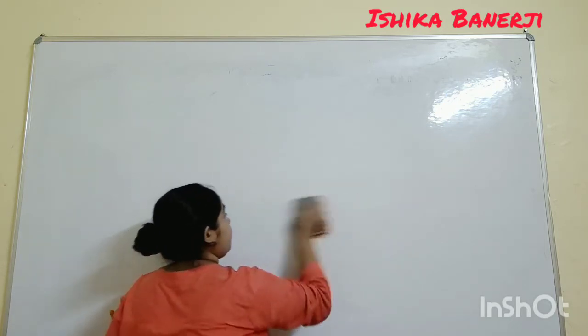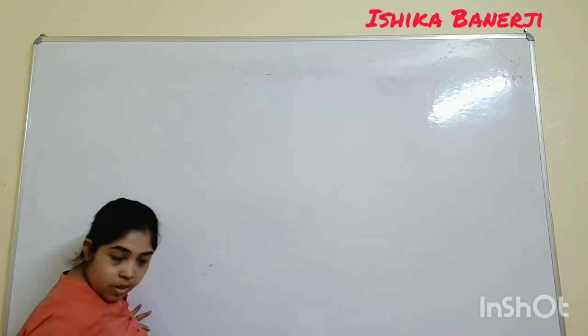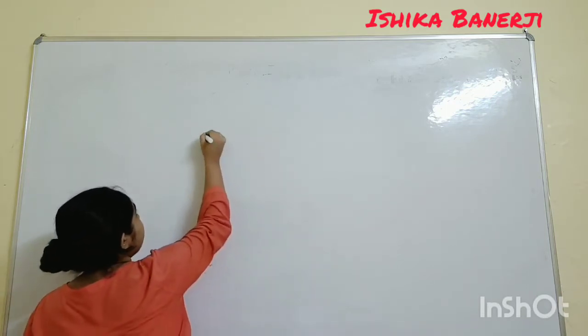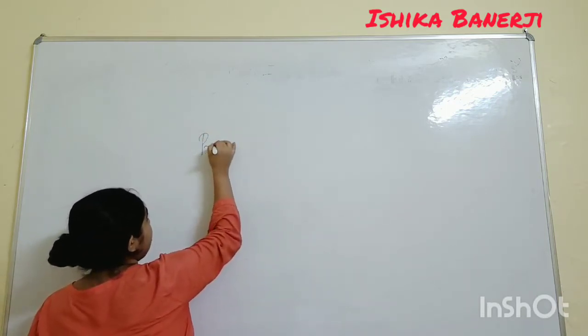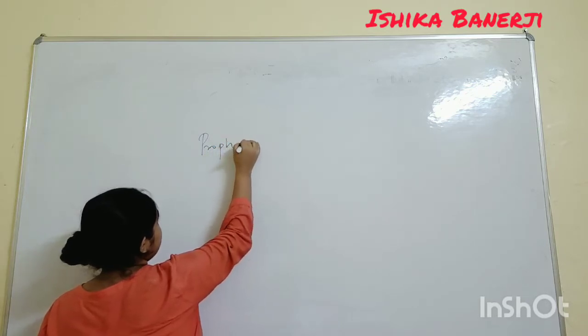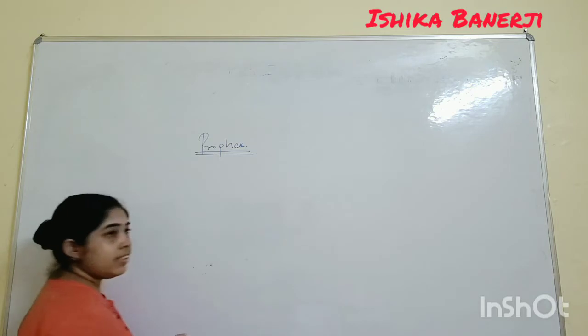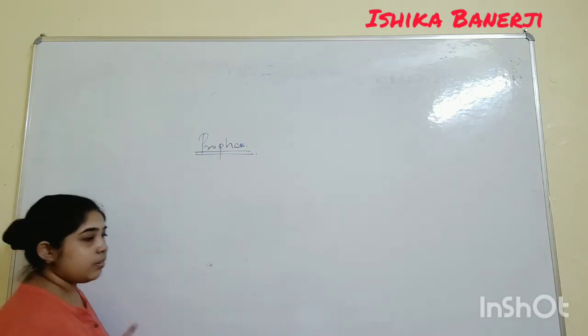So first prophase. We have pro level players, isn't it? Prophase. Understand? We will be starting with prophase.